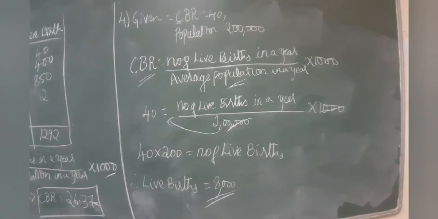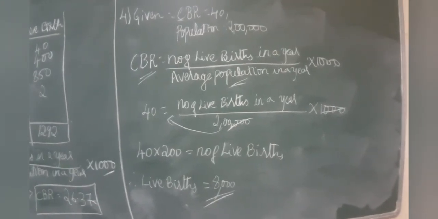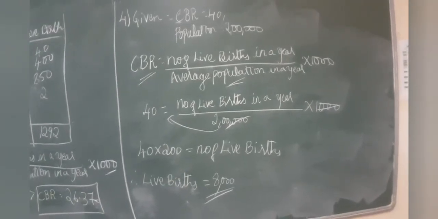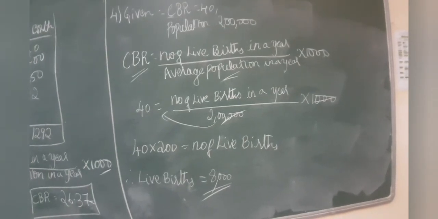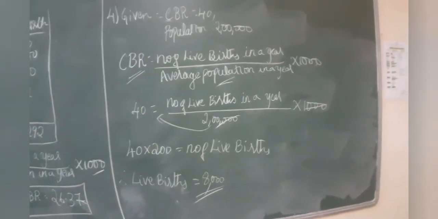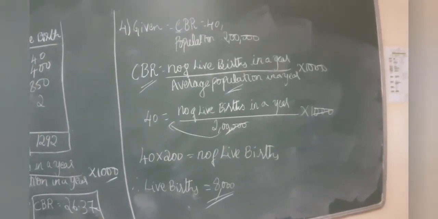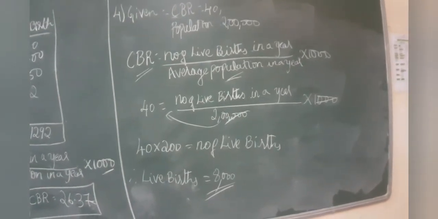Moving to your fourth problem, where CBR is given and they asked us to find live births, this is how you will do it. Same formula: substitute CBR and you will get live births. So this is the fertility CBR topic. Here your CBR ends, and next I will move on to the next measure.